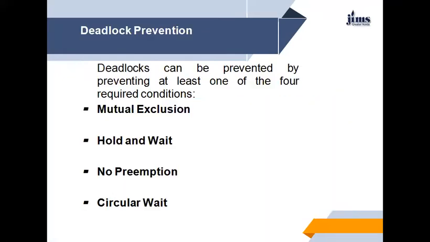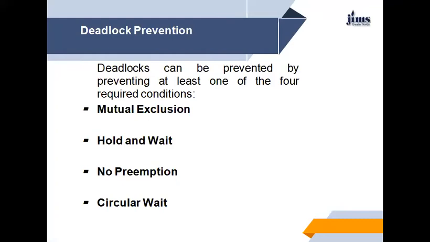Deadlock prevention. Deadlock can be prevented by preventing at least one of the four required conditions. That is, you prevent either mutual exclusion, hold and wait, no preemption, or circular wait. Let's consider the first case, mutual exclusion. The mutual exclusion condition must hold for non-shareable resources.